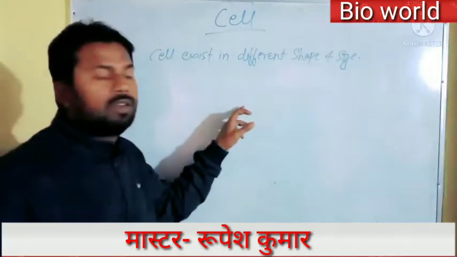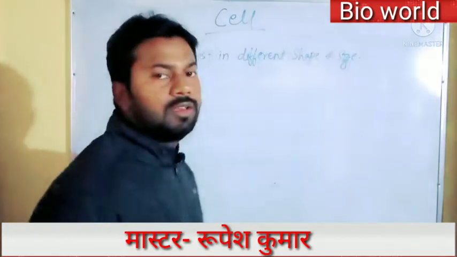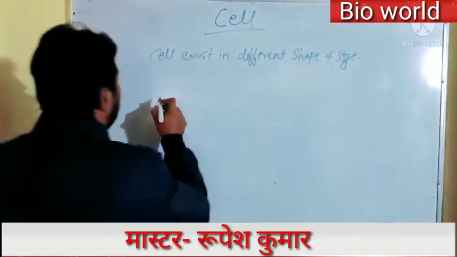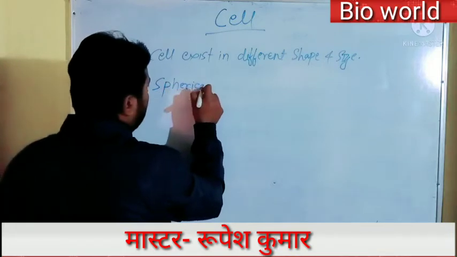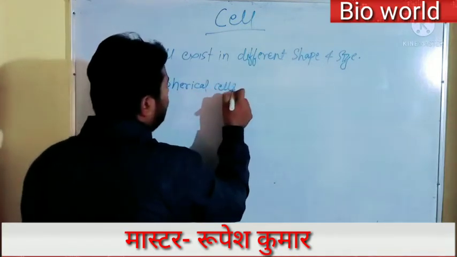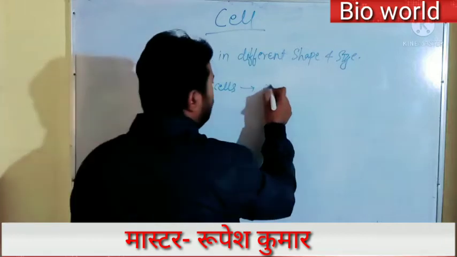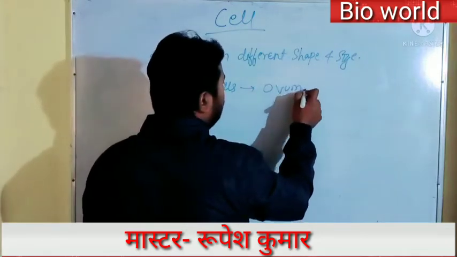Cells exist in different shape and size. For example, spherical cells are found in ovum.